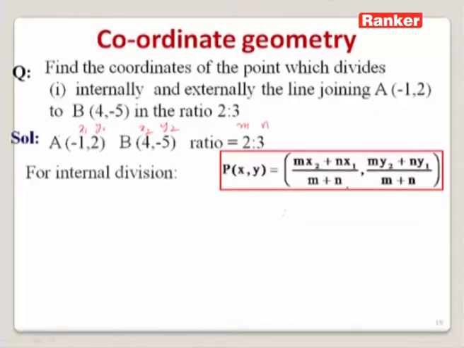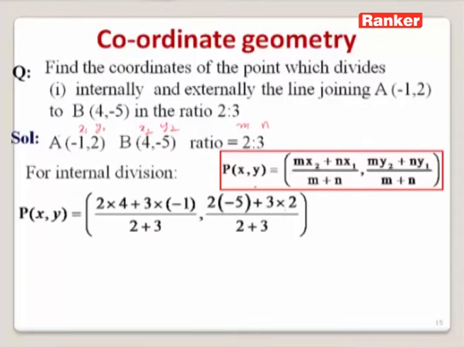On substituting all these values in this formula, we can write P(x, y) is equal to (2 into 4 plus 3 into minus 1) by (2 plus 3) and (2 into minus 5 plus 3 into 2) by (2 plus 3).